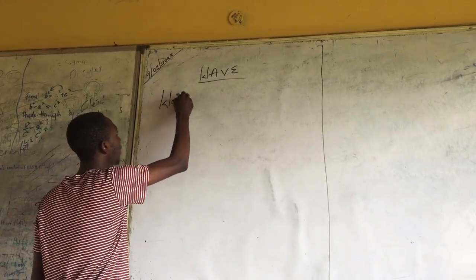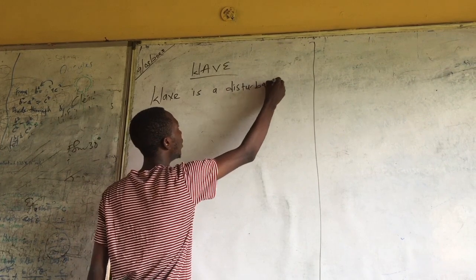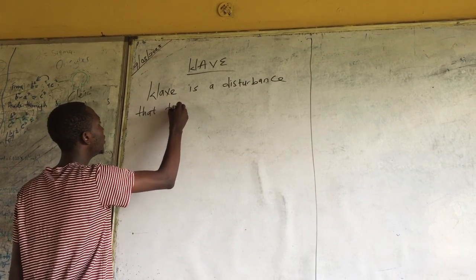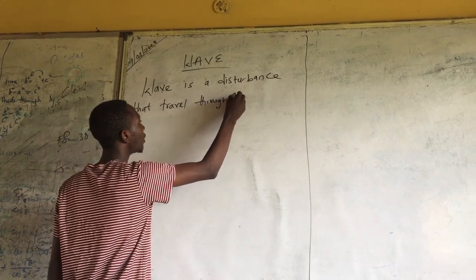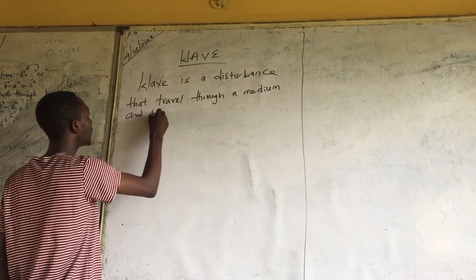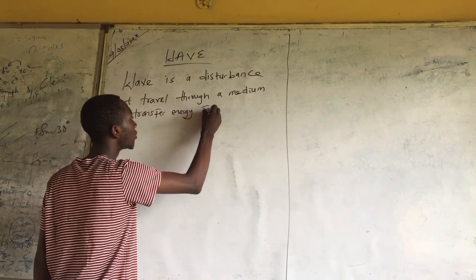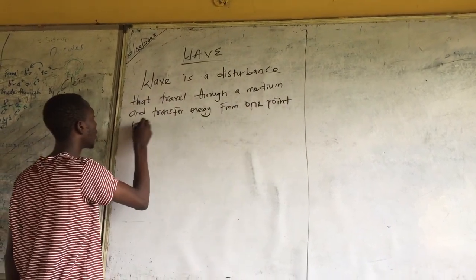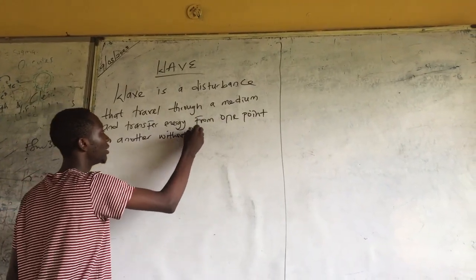Wave is a disturbance that travels through a medium and transfers energy from one point to another without permanent displacement of the medium.